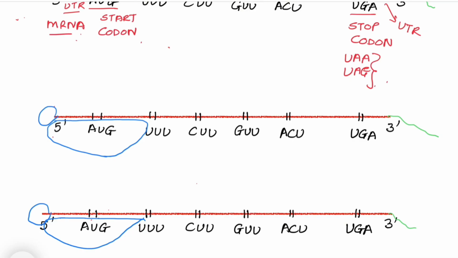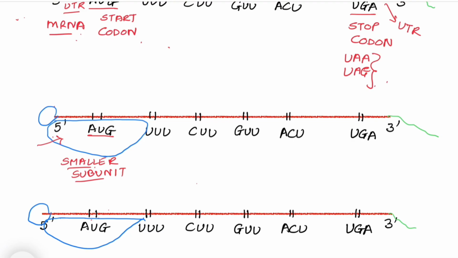So, the smaller subunit comes and attaches itself to the 5' end where the start codon is present. So this is the smaller subunit of ribosome. It comes and attaches itself where this start codon is present, AUG. So this is the first step.